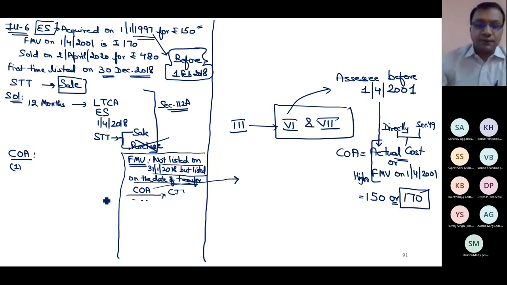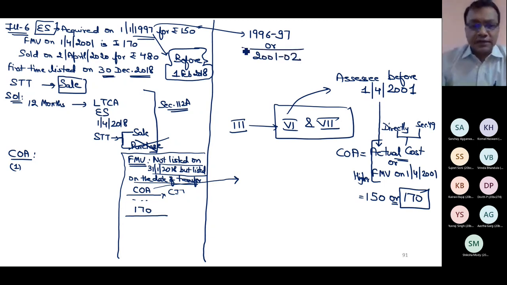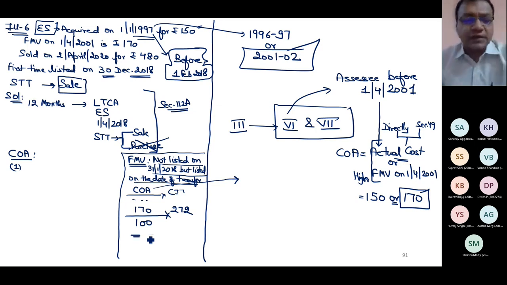This becomes my cost. 170 divided by index of which year? Index of 1996-97 or 2001-02, whichever is later. So this is later. So this index is 100, multiplied by CII of the year 16-17, which is 272. It gives me the fair market value.